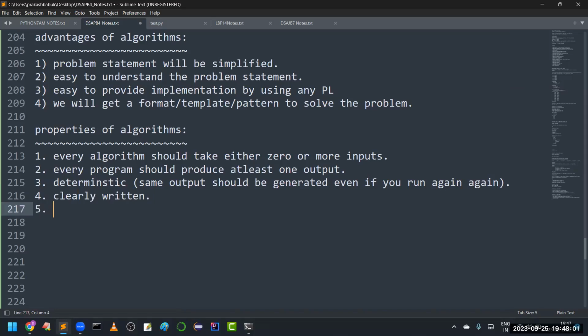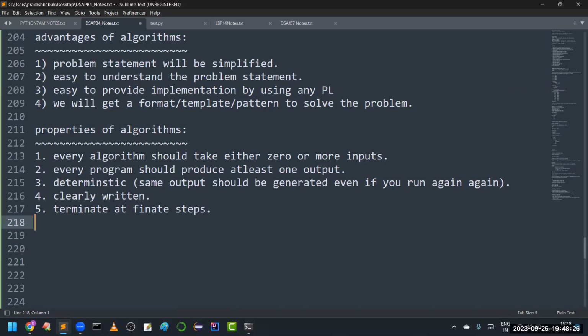Next, it should terminate. It should terminate in finite steps, so it should not lead to any infinite execution. That means if you are writing any program, there should not be any infinite loops. There should be finite loops.